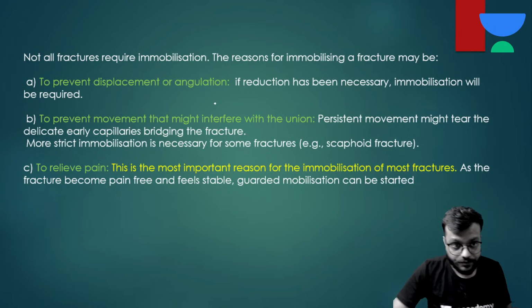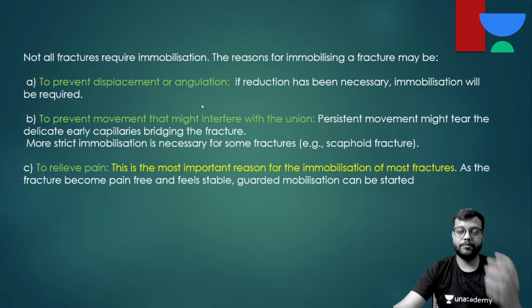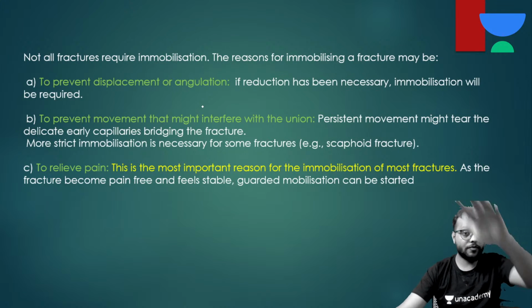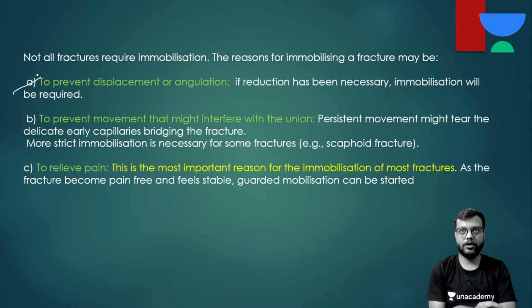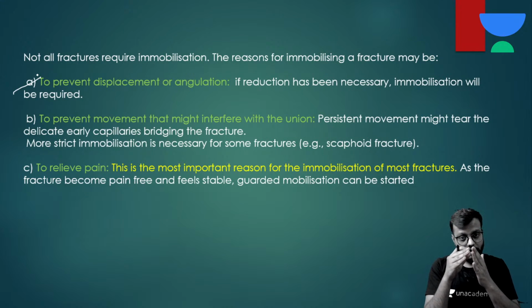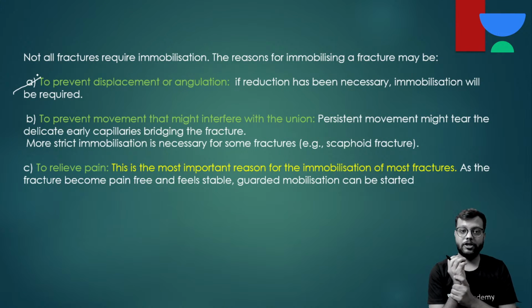Okay, now why does a fracture need to be immobilized? We have discussed it, we are just revising it. First, to prevent displacement or angulation. If we do not immobilize, even if it was not displaced, it will get displaced and angulated. And if there is greater angulation, the sharp edges can lead to soft tissue injuries and nerve and vessel injuries also. So it is very important to immobilize the patient.